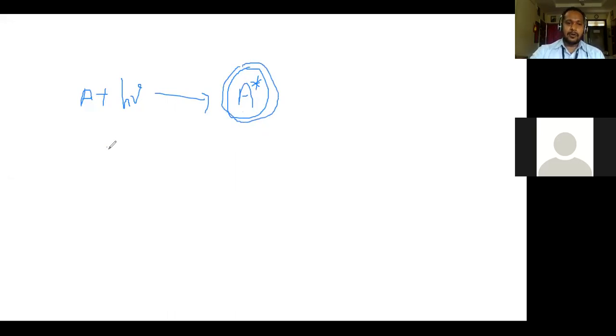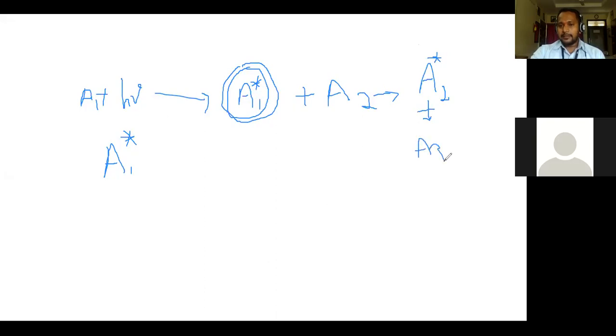Suppose, for example, our initial molecule is A1, right? This A1 is excited. It has sufficient energy. Now this A1 further gives its energy to another molecule, that is A2, and that also leads to activation of A2. Further, this A2, having higher energy, gives its energy to another molecule, that is A3, right?